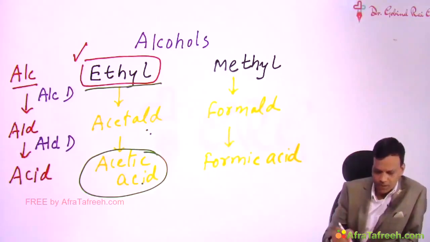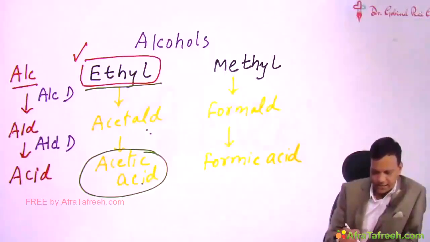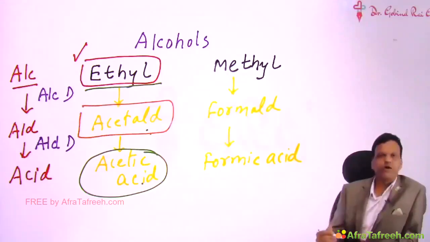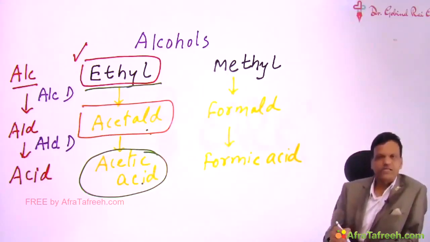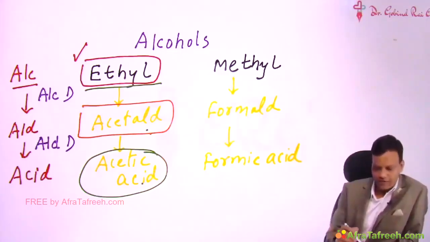But the real problem is acetaldehyde. Acetaldehyde will cause all the symptoms which we do not want. That means it will result in abdominal pain, blurring of vision, diarrhea, and all those unpleasant symptoms.